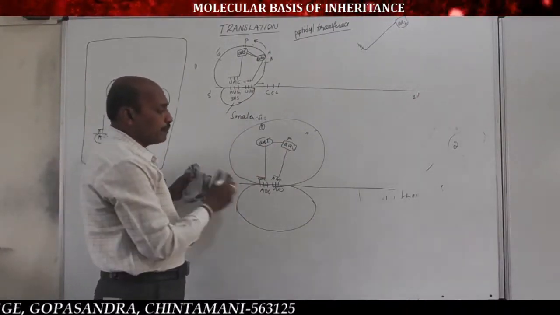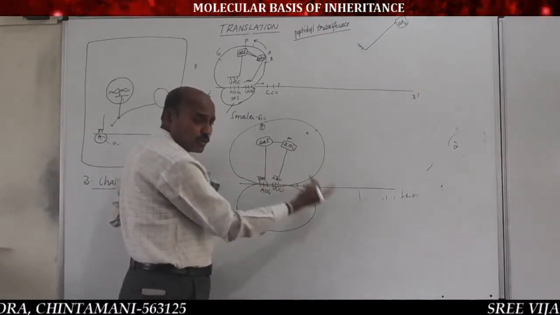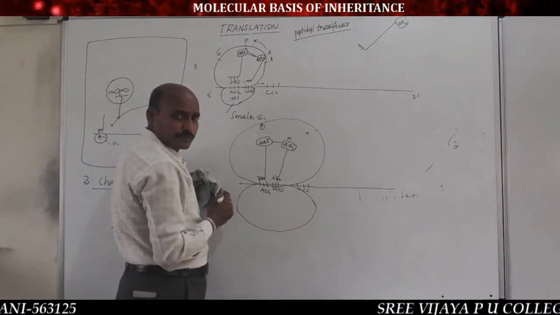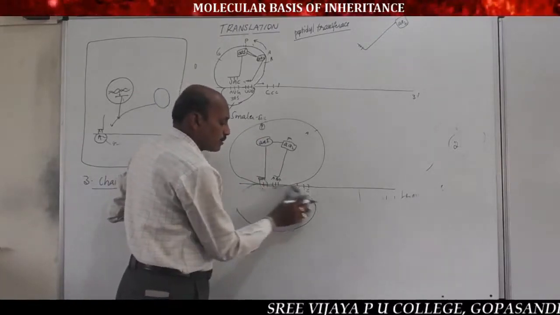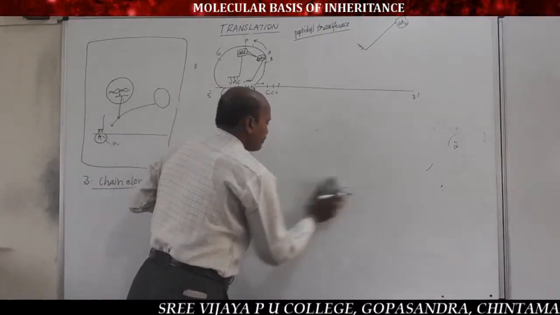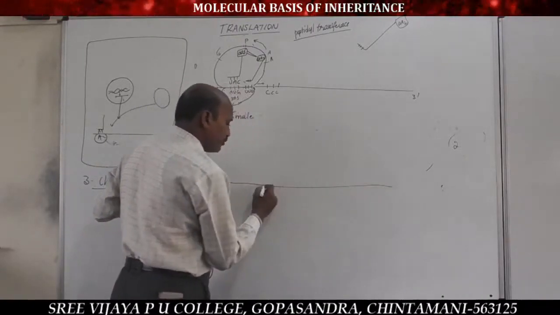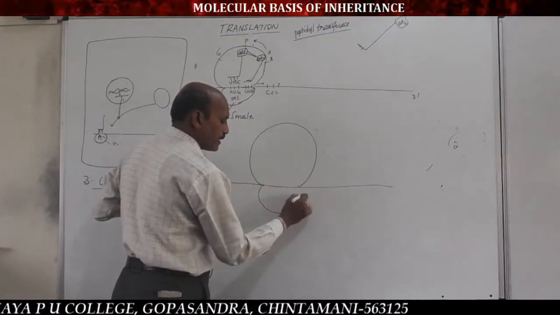Now the ribosome shifts, means moves, to the next codon, the third codon. Whenever the ribosome moves to the third codon, important, the second tRNA shifts from the A site to the P site.